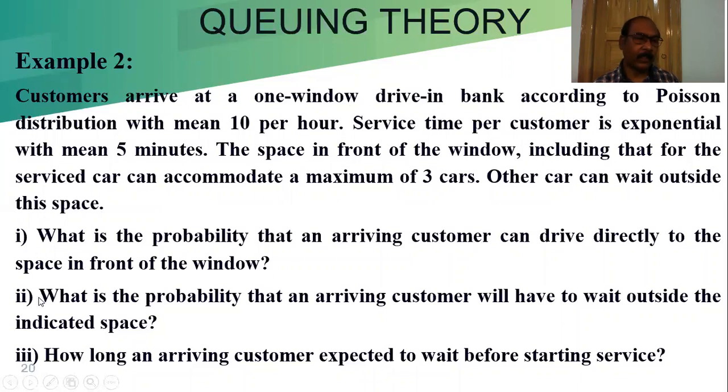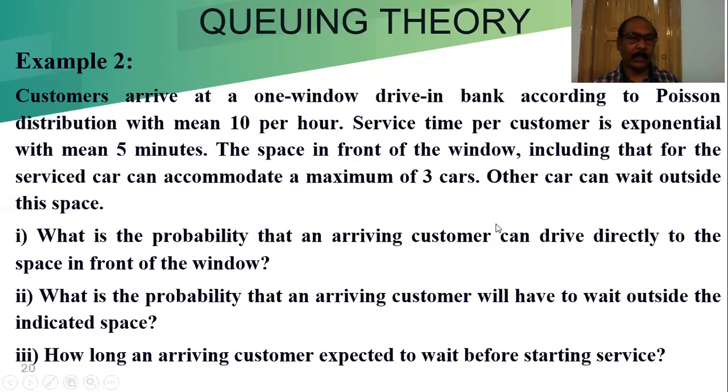Now, these are the questions. With the help of the given data, we have to find out: What is the probability that an arriving customer can drive directly to the space in front of the window?